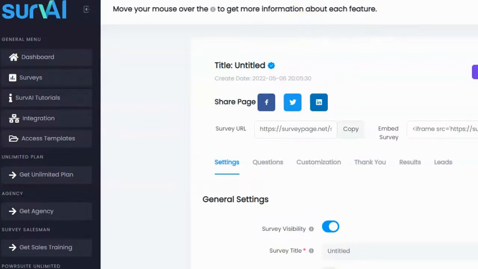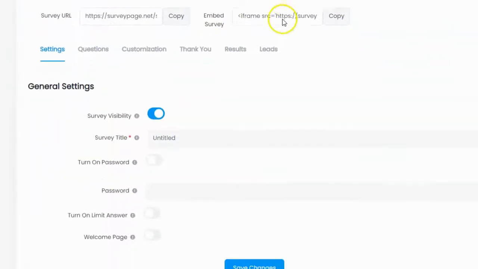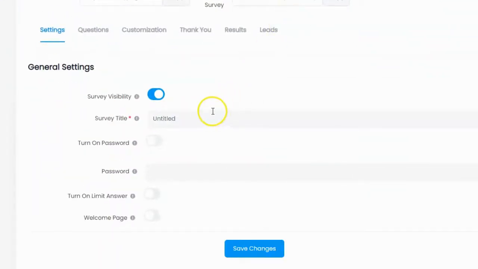All right, so the first thing I need to do is I need to go ahead and enter in the name of my title of my survey. Now, people are going to be able to see that. So I need to enter in a relevant title, something that's really going to capture their attention. Now, I'm going to go ahead and I'm going to give away some free training for anybody that completes this survey, including the part where they have to enter in their email address. But I need to give them a reason as to why they should fill out a survey in the first place.